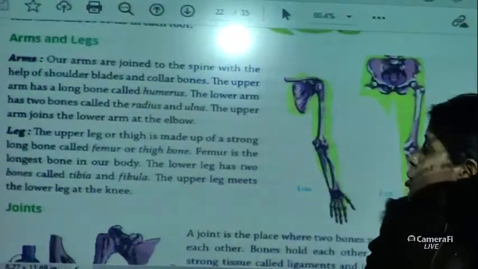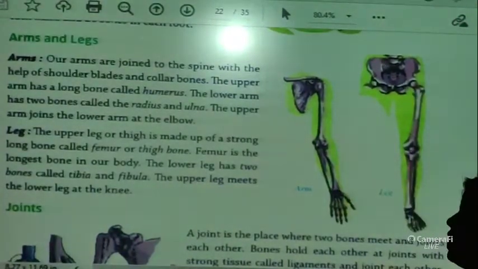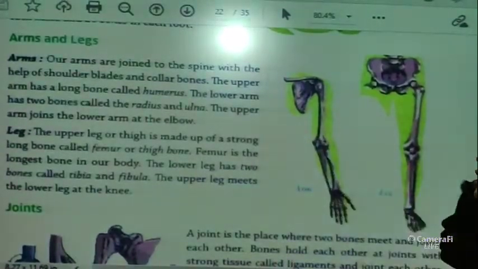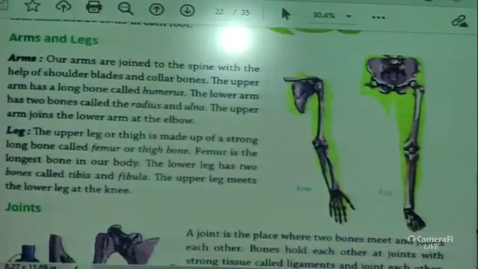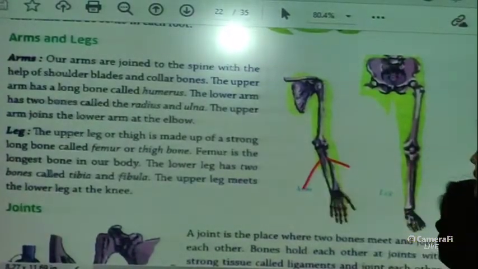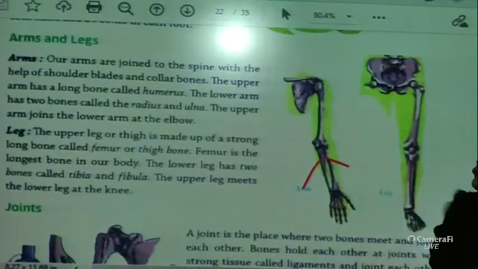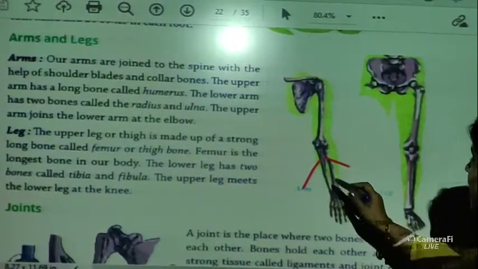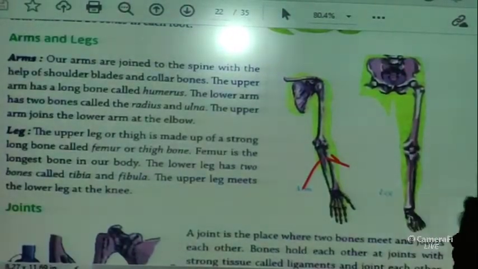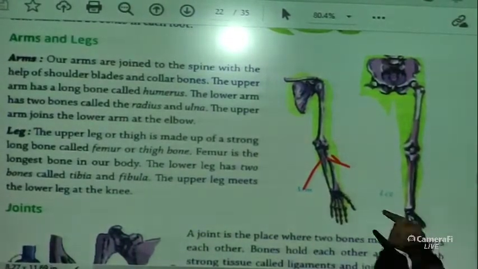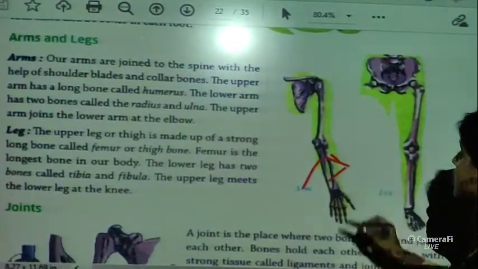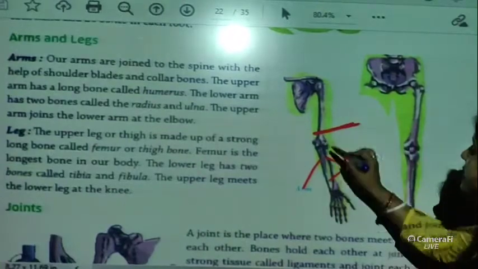The upper arm has a long bone called the humerus. This one is the humerus, the upper arm. The lower arm has two bones. See, there are two different bones here. Can you see? These two different bones are called radius and ulna. This one is radius and this one is ulna. And the upper arm joins the lower arm at the elbow. Here they join at the elbow, right?